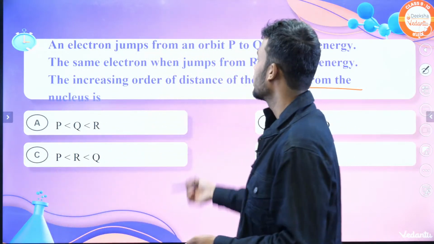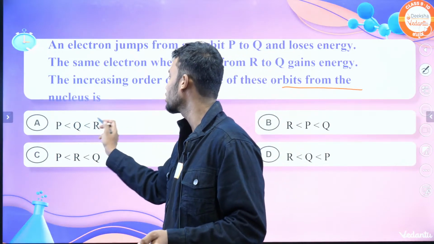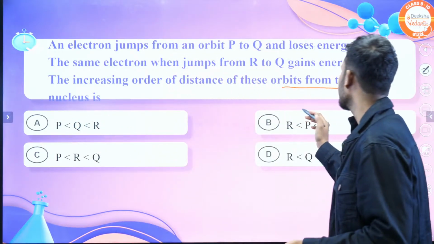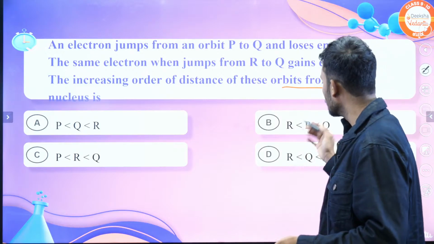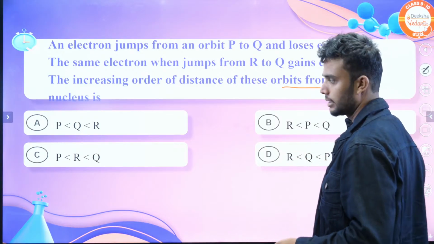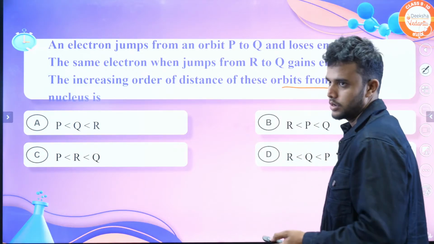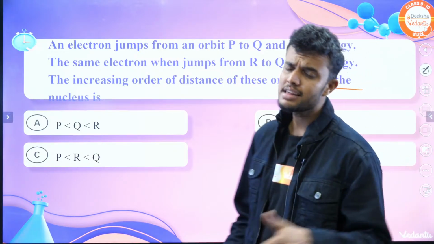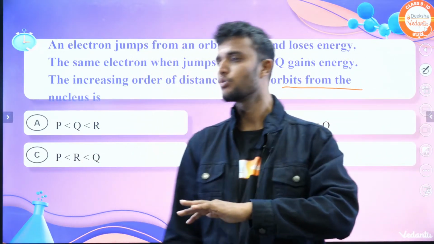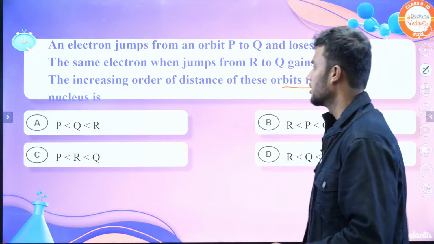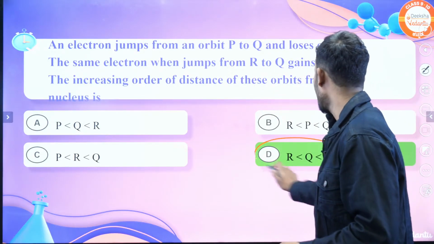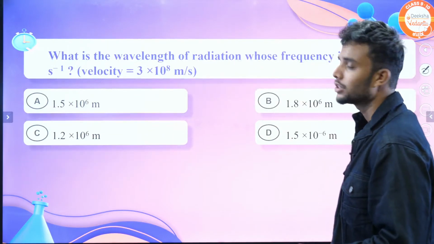They give 4 options. In option A, P greater than Q greater than R. In B, R greater than P greater than Q. In C, P greater than R and Q. D, R greater than Q greater than P. If you know the answer, let me know in the chat section, students. First, what is the answer? The answer is option D, R greater than Q greater than P. Let's move on to the second one.